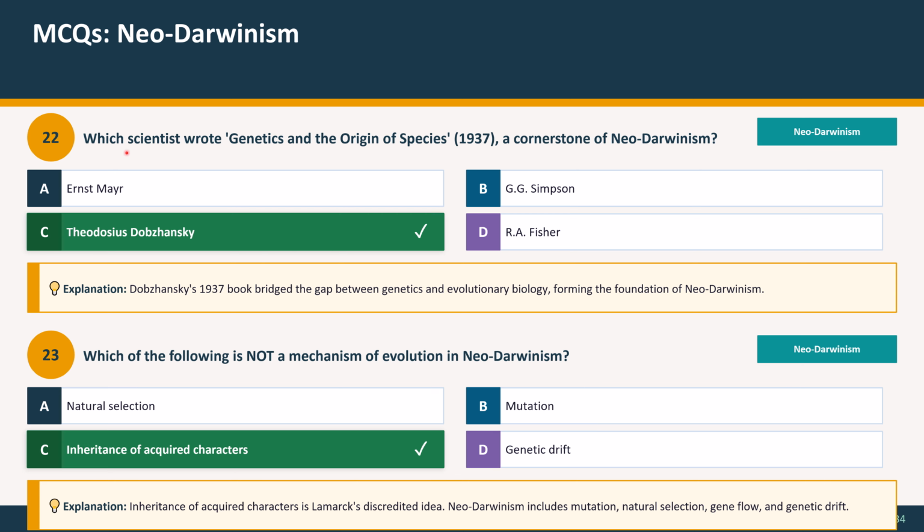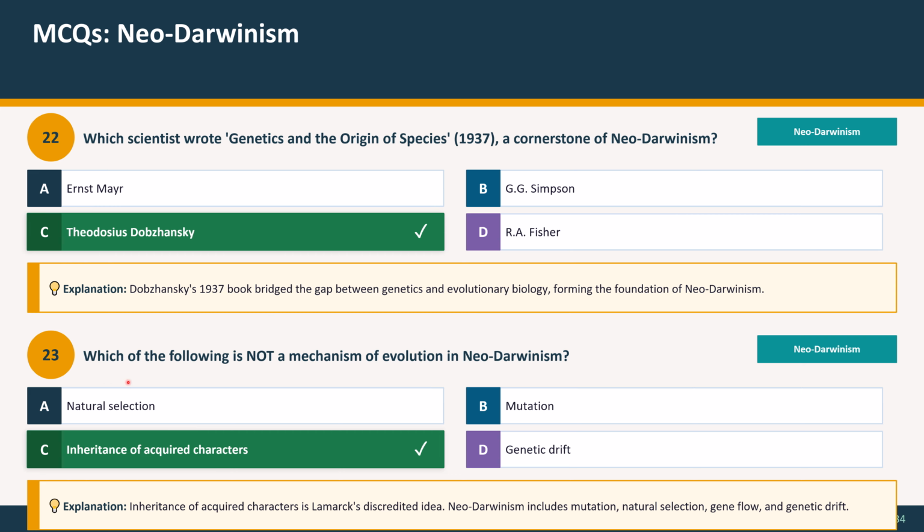Question 22. Which scientist wrote Genetics and the Origin of Species, 1937, a cornerstone of Neo-Darwinism? Option A, Ernst Mayr; option B, G.G. Simpson; option C, Theodosius Dobzhansky; option D, R.A. Fisher. And the correct option is option C, Theodosius Dobzhansky. Explanation: Dobzhansky's 1937 book bridged the gap between genetics and evolutionary biology, forming the foundation of Neo-Darwinism.